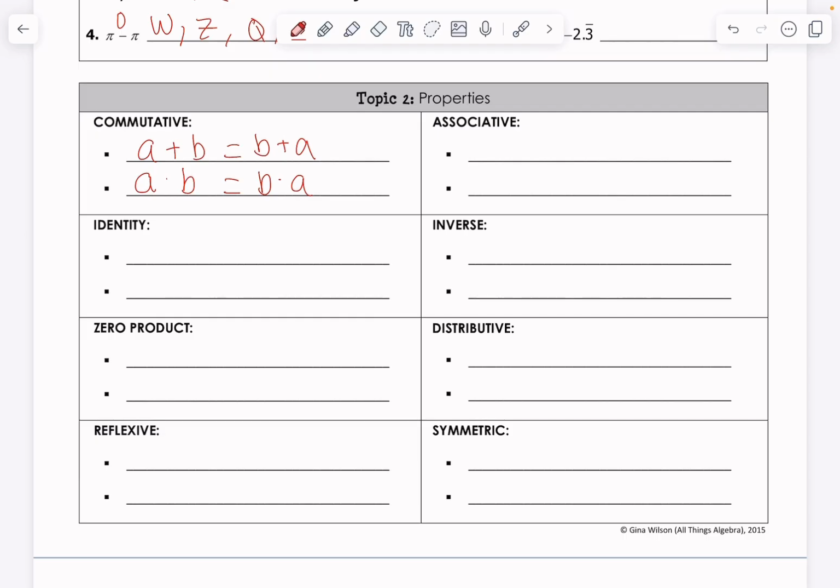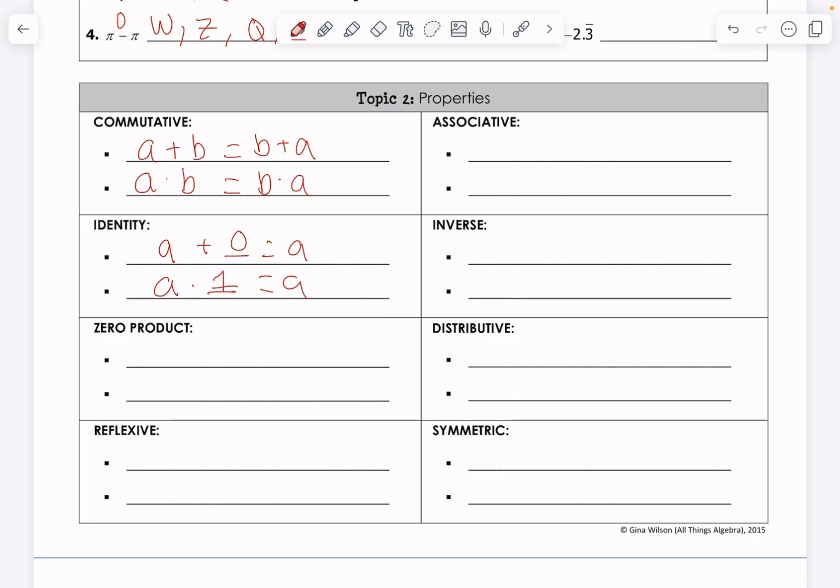Commutative property. The identity. We have identities for the operations of addition and multiplication. For example, the addition identity: if we have some number A, what do we add to it to give us back A? We're going to add 0. So A plus 0 has to be the same thing as A. Same thing for multiplication. Some number times what is going to give us A? In that case, we multiply any number by 1. It should give us itself back, in that case A.